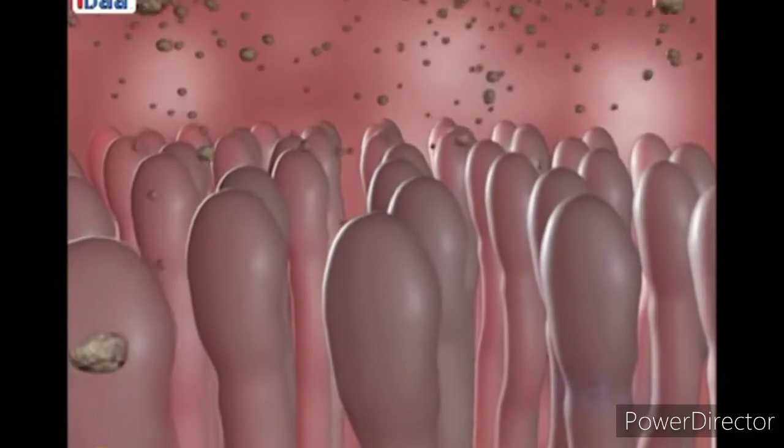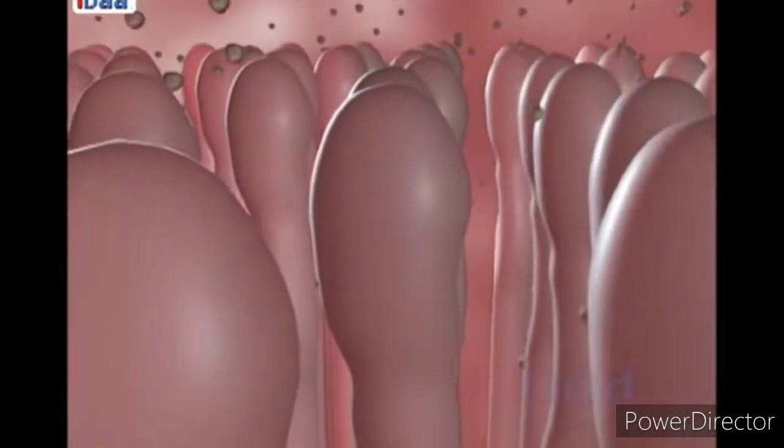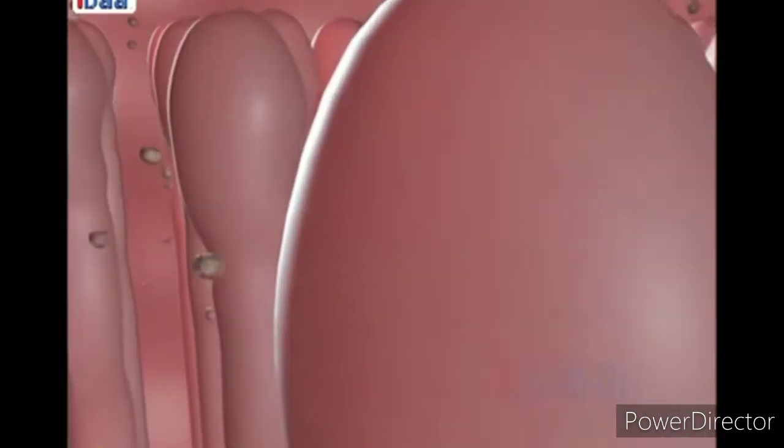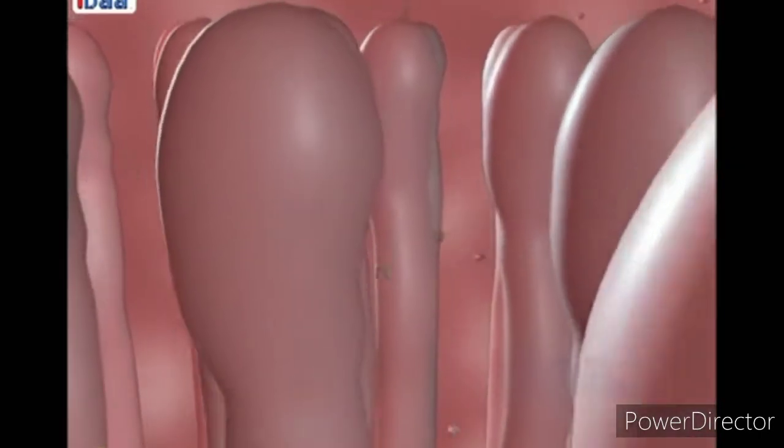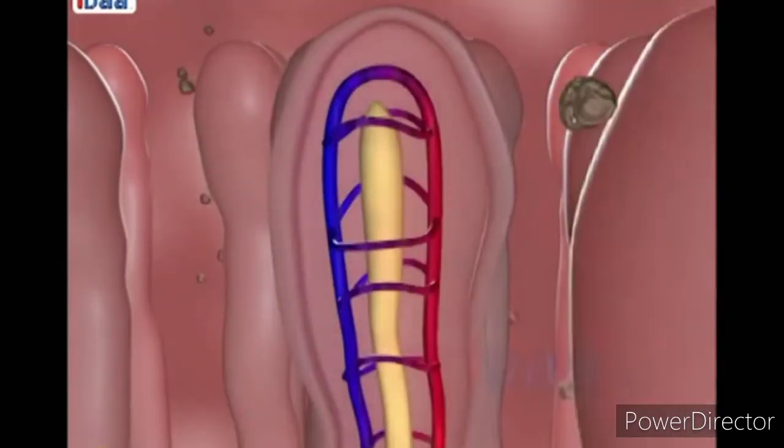The inner walls of the small intestine have finger-like projections called villi. A network of thin blood capillaries are present on the villi. The villi increase the surface area and absorb the digested food materials.